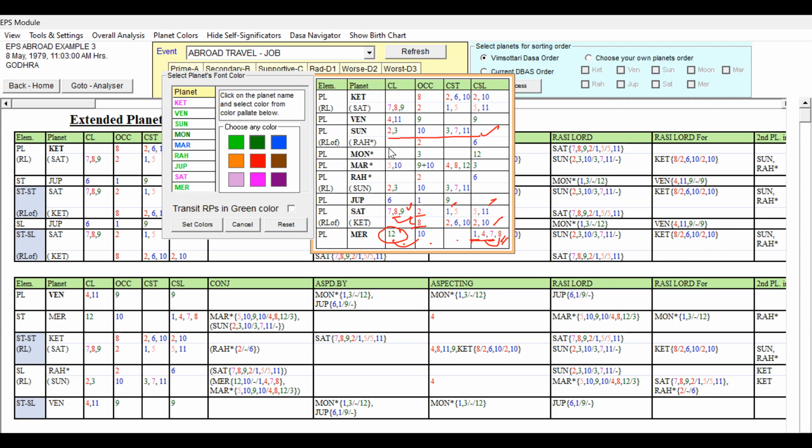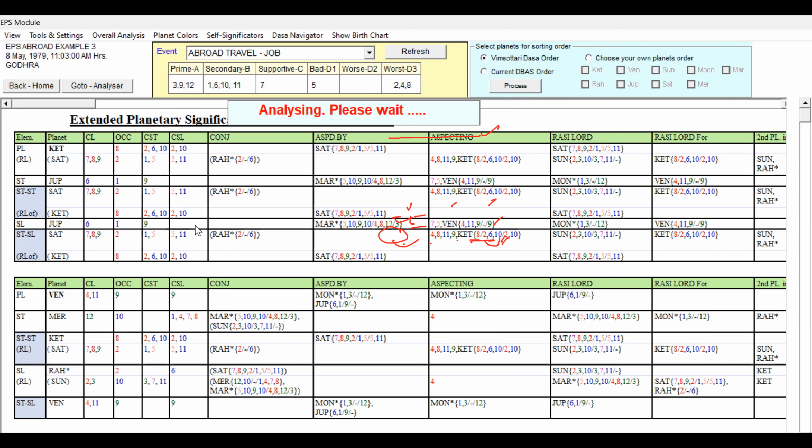So you see, when we are studying each cell signification, initially we'll think, okay, this is having some weakness. But once we give the colors, we can do the comparative study. We can give the better colors also. That will be more useful in analysis. I think you're able to understand. Now we have set the colors. So only one thing I think, I don't know whether you noticed or not. Let me explain with the help of the self significations.